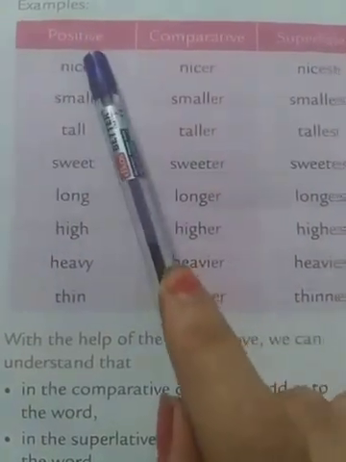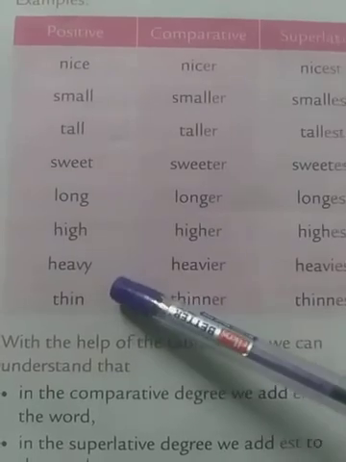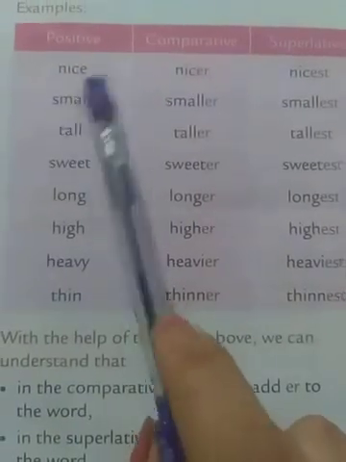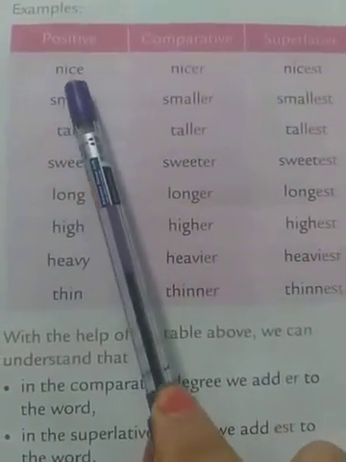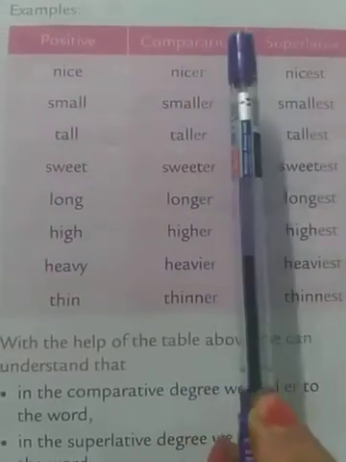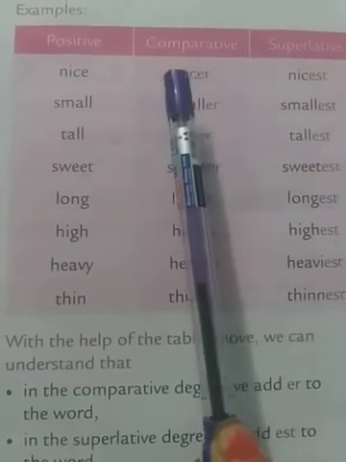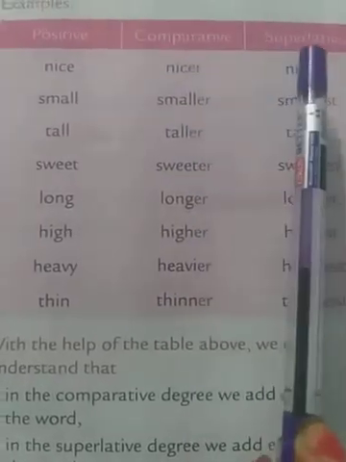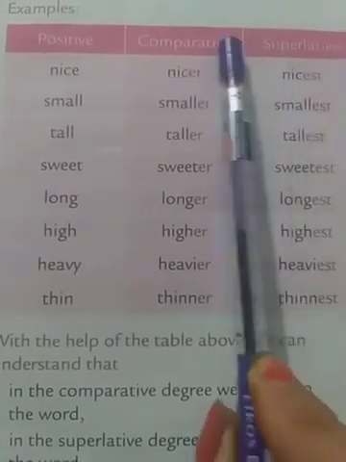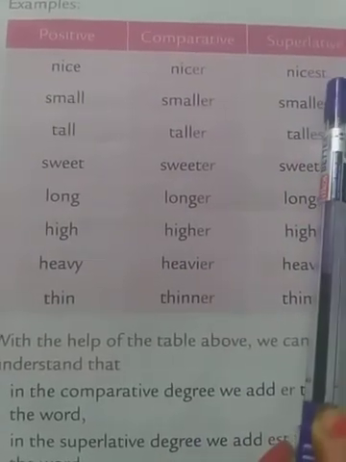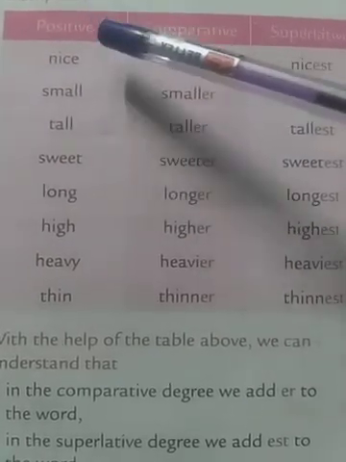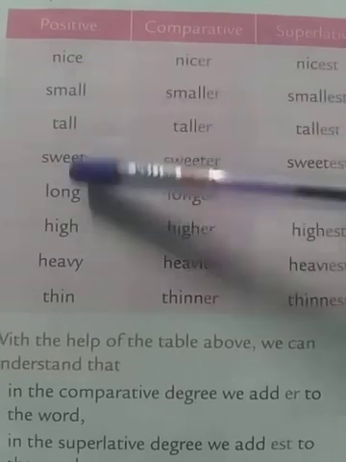Now look here. Look at these examples. I will not read out all the examples for you. I will read out a few, and here we will notice something very interesting. Here, the first word is nice. It's a positive degree. Here there is no comparison. Comparative degree becomes nicer. So it means that here two things have been compared. Superlative degree of nice becomes nicest. Okay, here it means of all the things that something is the nicest. So this is clear.